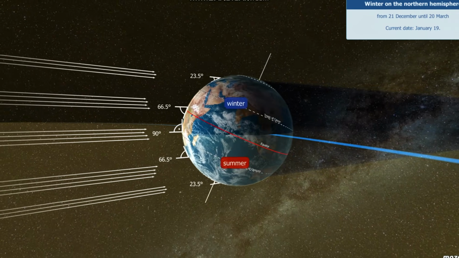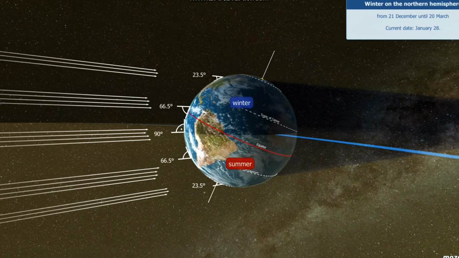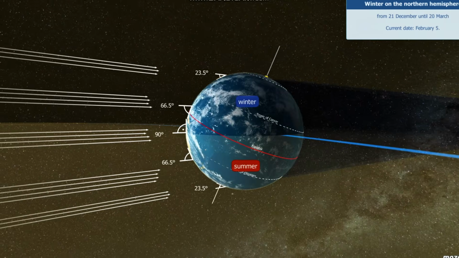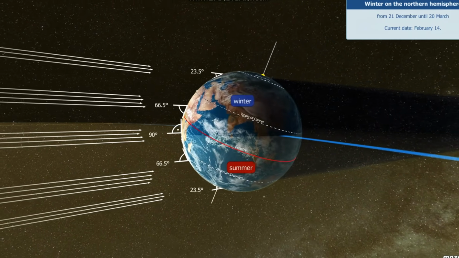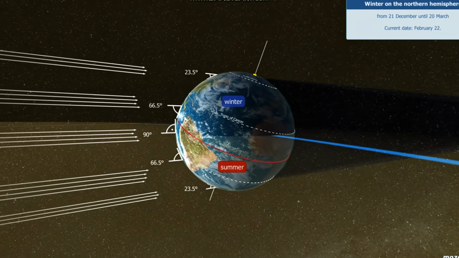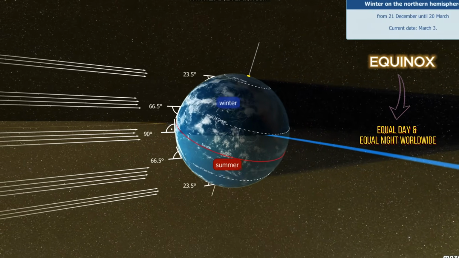The angle of the Sun's rays is less than 90 degrees between the circles of the tropics and the polar circles, but the Sun rises and sets daily here. These areas receive less heat than the tropics, but more than the polar regions.